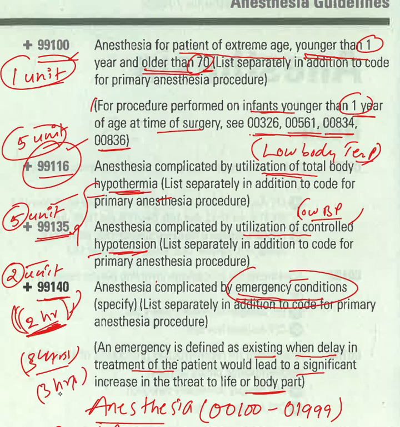Okay, for 3 hours of anesthesia timing ketamine will be used. But if you give the same dosage to people having age less than 1 year or more than 70 years, they will get consciousness after the actual anesthesia time, that is 3 hours. It will take more than 3 hours to get consciousness. For these types of patients, younger than 1 year or more than 70 years, they will take more time to get consciousness.